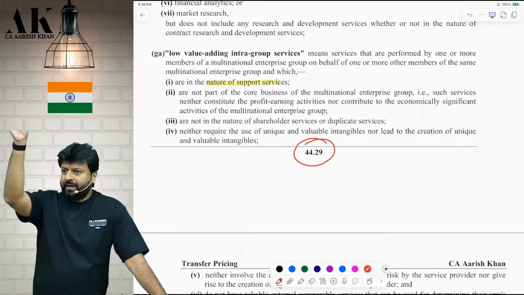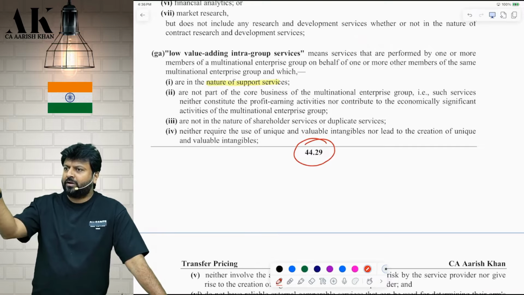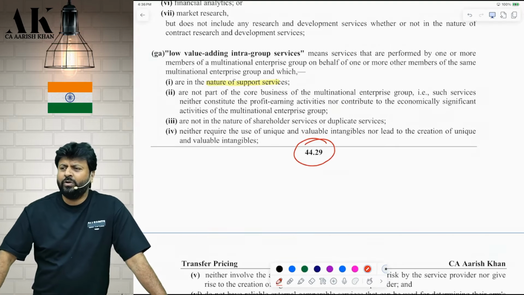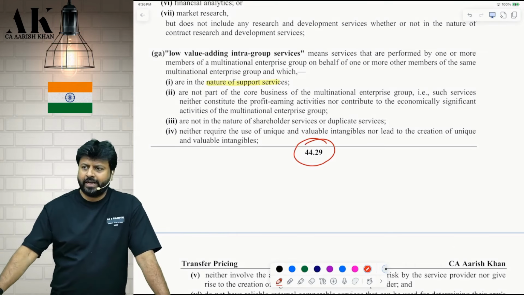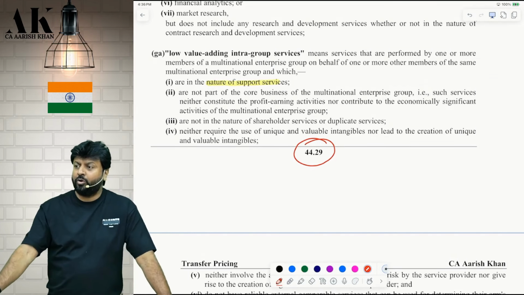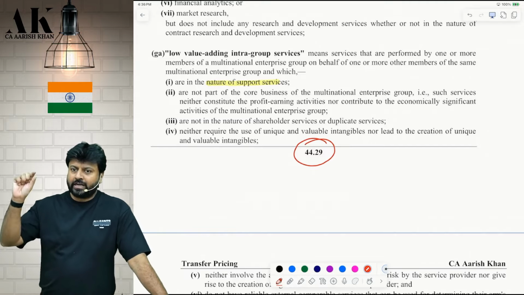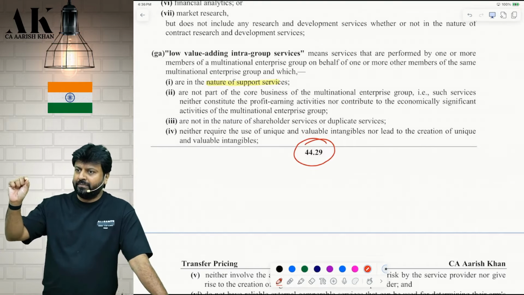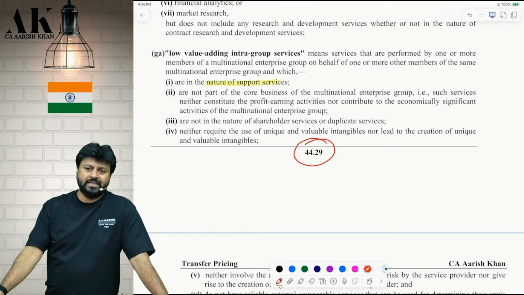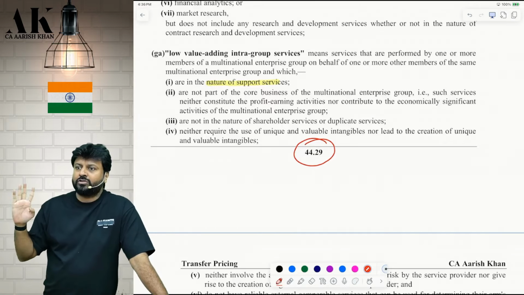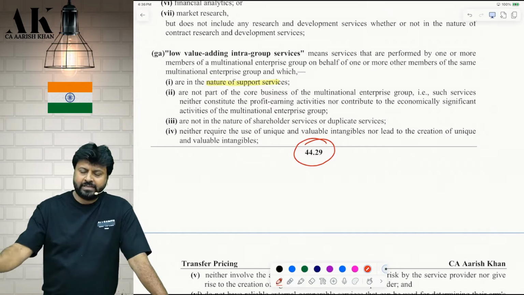So they will have the invoice breakup. Markup is how much and cost is how much? You have to get it certified from an accountant. From whom? From an accountant. That accountant will tell you what is the markup, what is the cost, is it as per the safe harbor rules or not. Are you clear? We will see who can be accountant.